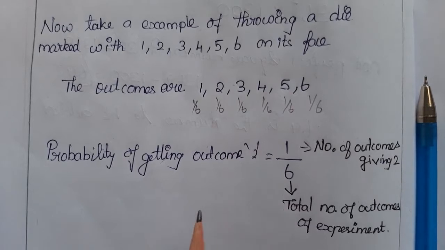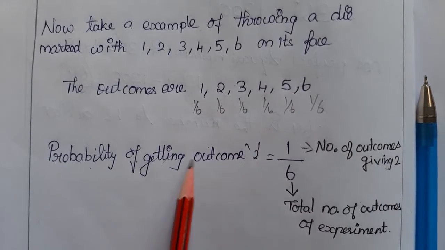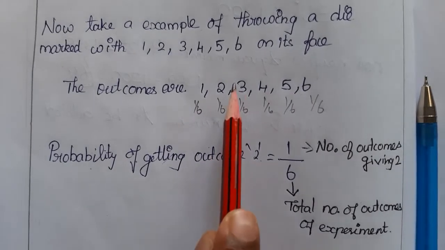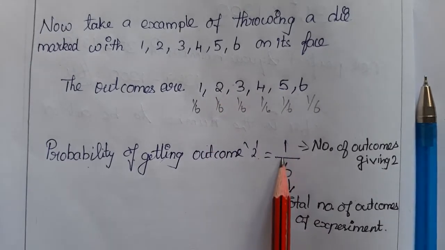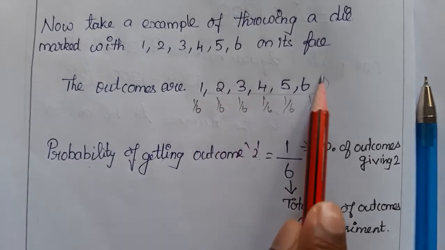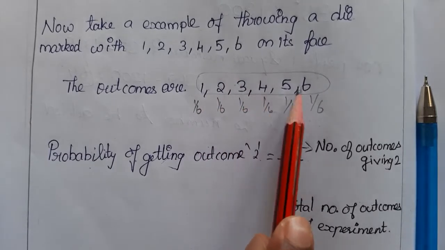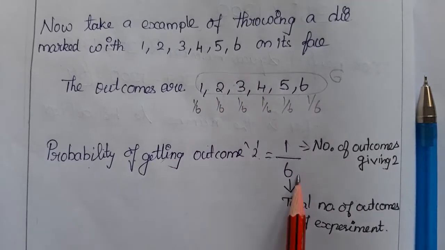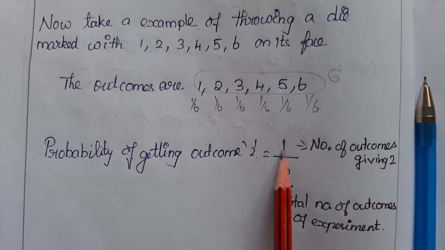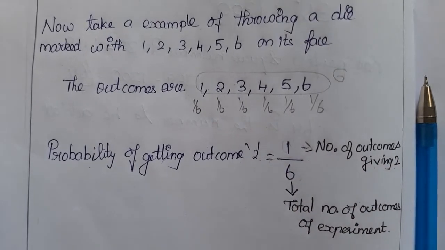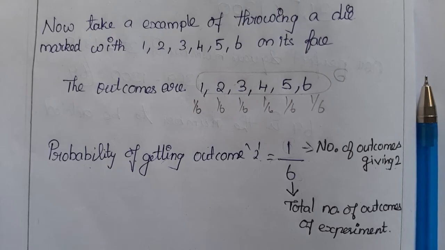The same way, in probability we can say the probability of getting outcome 2 is: how many 2's are there? Only 1, right? 1 divided by the total number of events, which is 6: 1, 2, 3, 4, 5, 6. So 6 events are there. The number of outcomes giving 2 is only one, and the denominator is the total number of outcomes of the experiment.